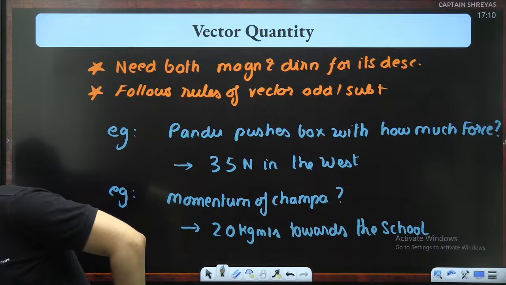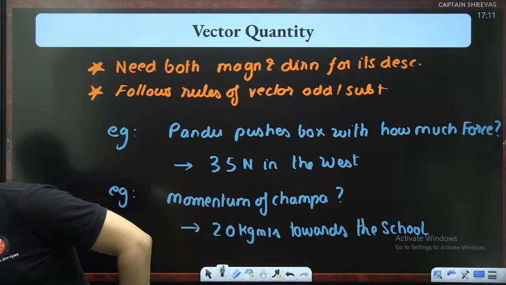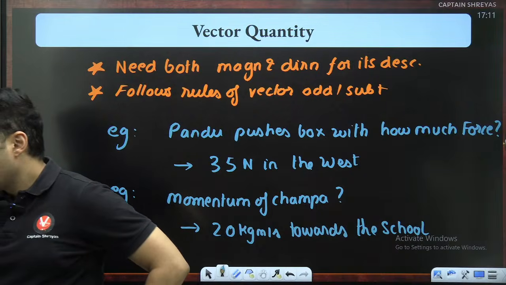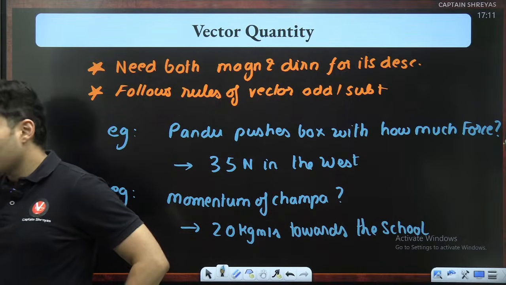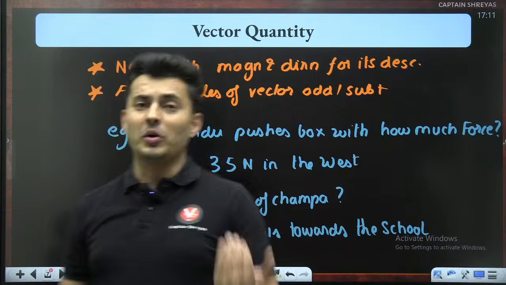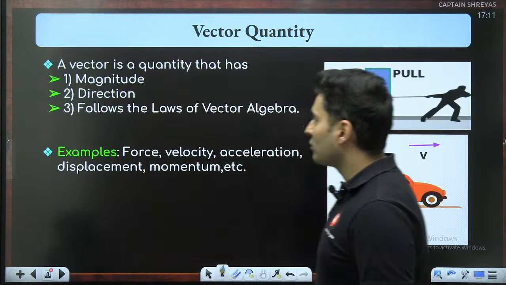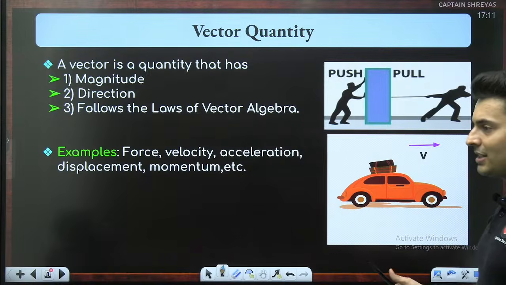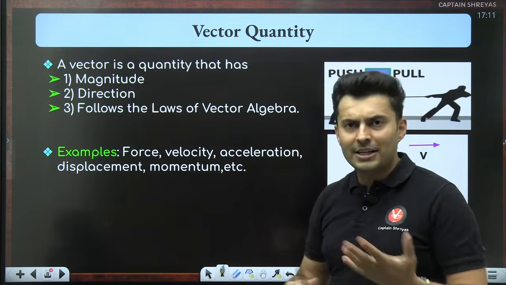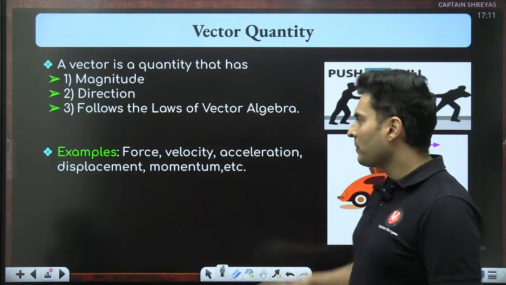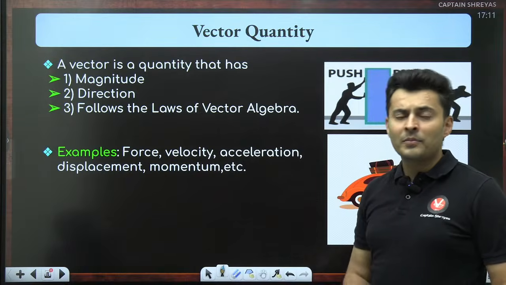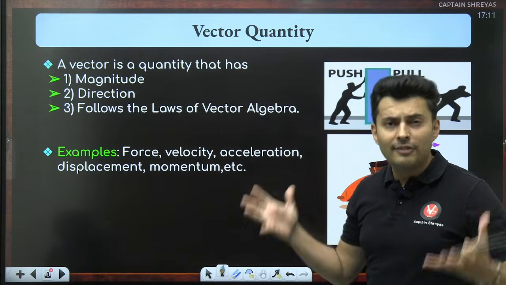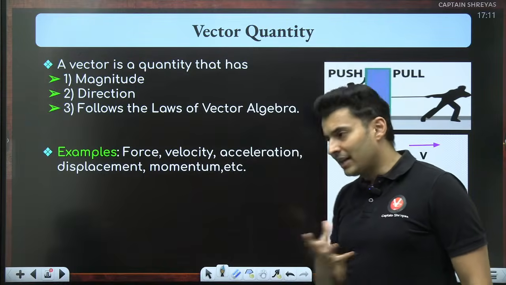Is that right? Yeah. So you will see later on that area is actually a vector quantity, but in most cases we also use it like a scalar when not required to be treated like a vector. In 12th standard, Aditya, you will see area can be taken as a vector quantity in the Gauss's law chapter. Okay, fair enough. So it needs magnitude, it needs direction, it follows the laws of vector addition and subtraction, right? Force, velocity, acceleration, displacement, momentum. You will see all these are field, weight, okay? All these are vector quantities.